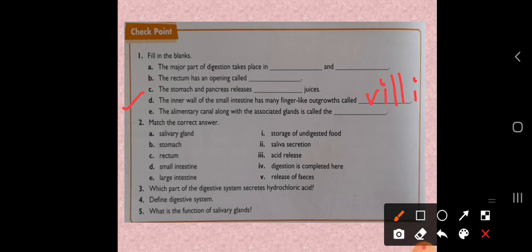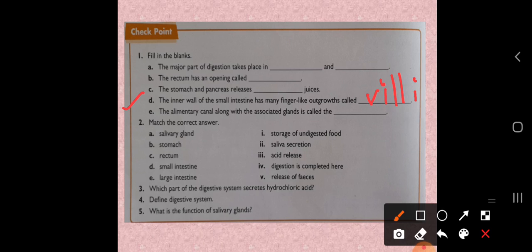Next is the alimentary canal along with the associated glands is called as. Okay, so just recall that. So dear students, when you are solving these checkpoints, just refer to the textbooks. All the answers you will get in the textbook itself. So go through the textbooks once again. So last, that is E1. What is the answer? That is the digestive system. The alimentary canal along with the associated glands is called the dash. The answer is digestive system.